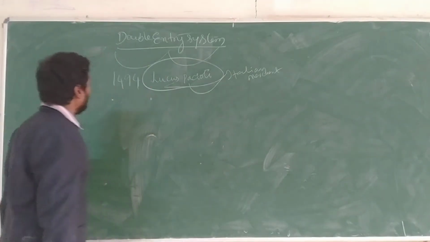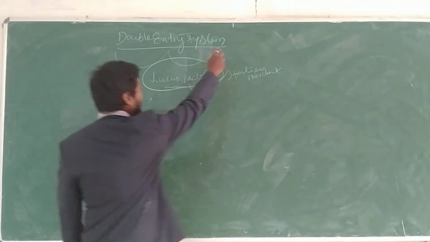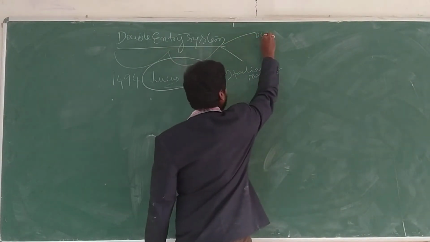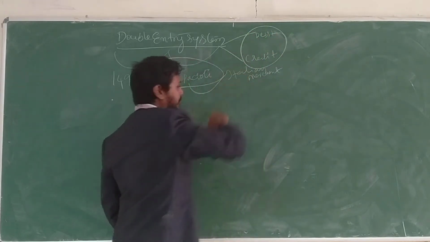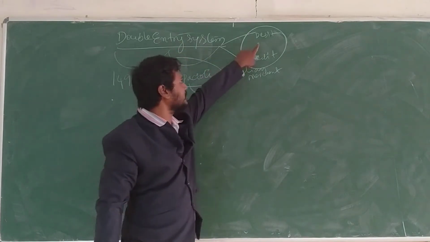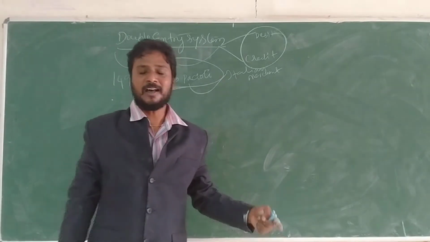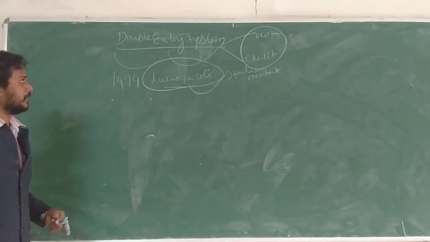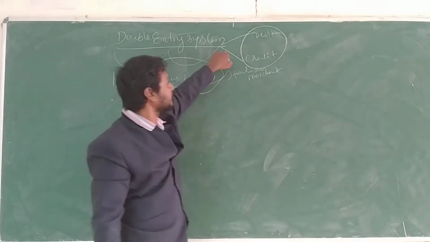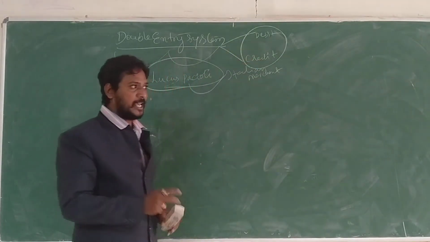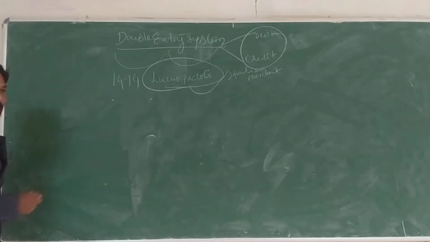The next one: why the double entry system? What are the aspects involved in the double entry system? Double entry system means debit and credit. We call it two aspects. We have two aspects in this double entry system: one is debit and one is credit. I already explained in the previous class what debit is and what credit is. These two aspects are involved in the double entry system. We have a dual aspect in this system, and that's why we call it a double entry system.